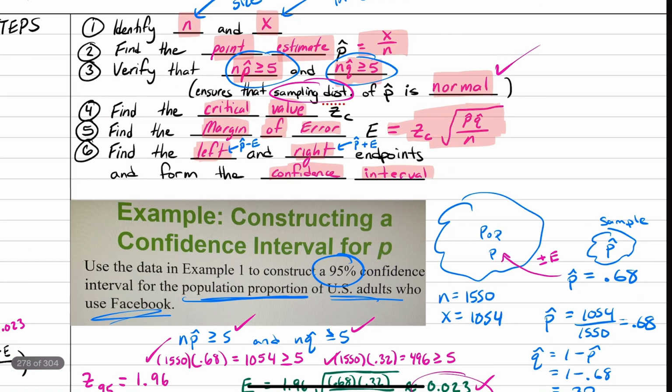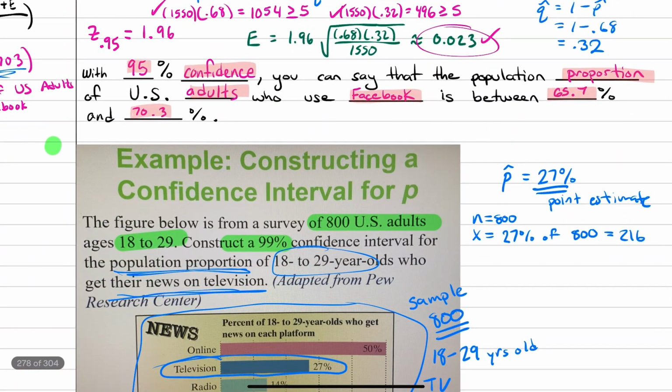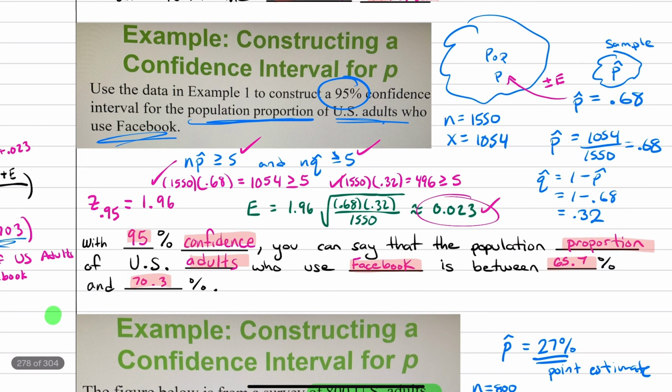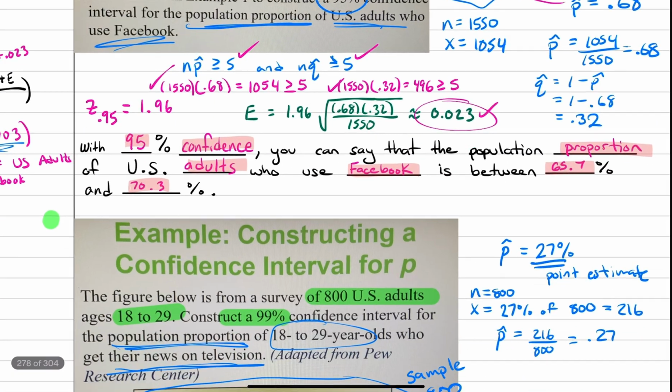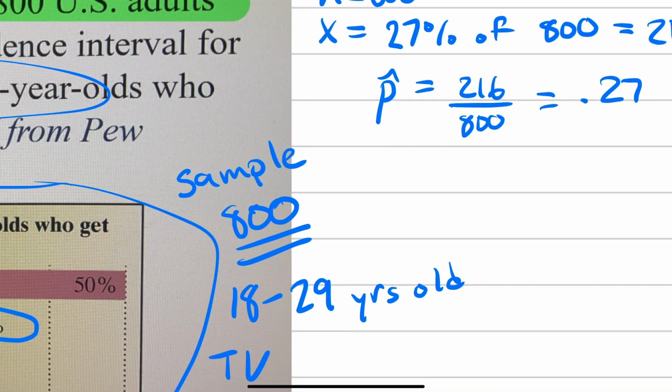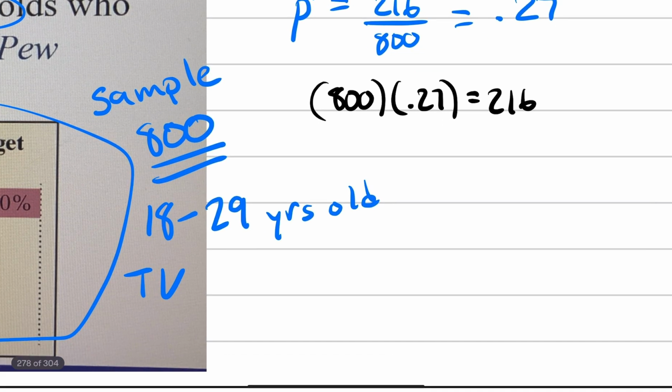Next step would be find the point estimate, which was given to us, right? P hat is 216 divided by 800, which is that 0.27 or that 27% that was given to us. Next step, verify n times p hat and n times q hat are both greater than or equal to 5. So let's do that here. N times p hat would be 800 times 0.27. That is the 216 that we found earlier, and that is definitely greater than 5.